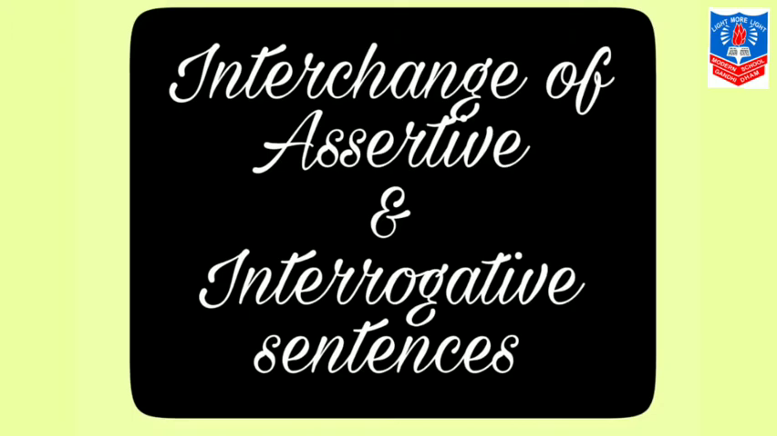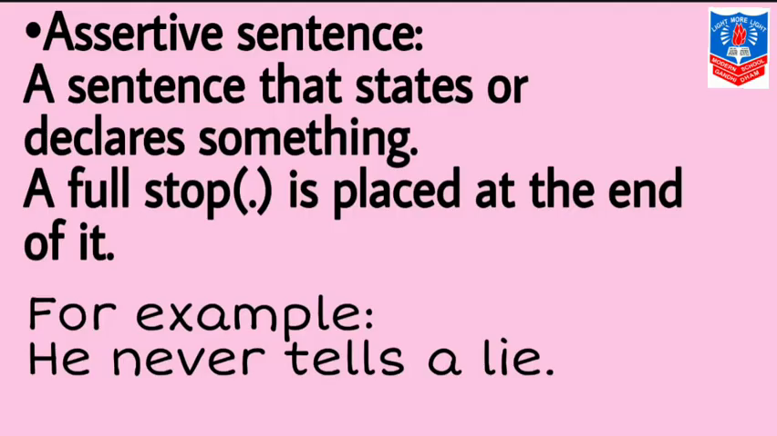Let us understand first what is an assertive sentence. A sentence that states or declares something. Second point is a full stop is placed at the end of it. For example, he never tells a lie.